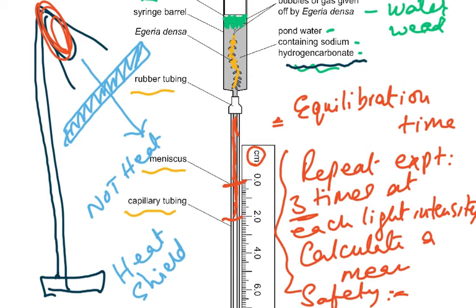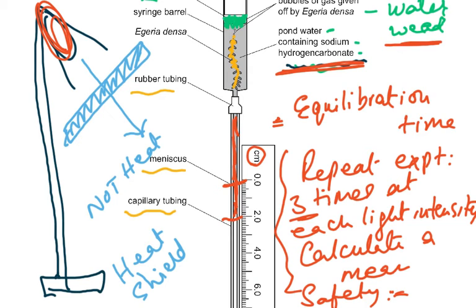So what are the precautions that you're going to take? Well, the precaution is that the water weed can cause allergy, so you'd use gloves when you're handling the water weed. Then the chemical which you have used could also cause skin damage. It could burn your skin. So you use gloves and you use a mask and you use goggles, so that the chemical doesn't fall into your eyes. But basically you've got to talk about the gloves, and the fact that the health risk is from the pond water and you wear the gloves.